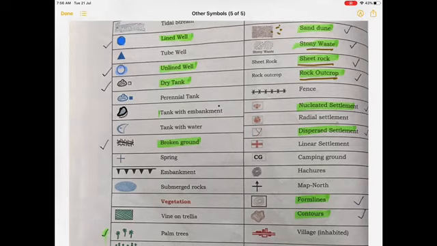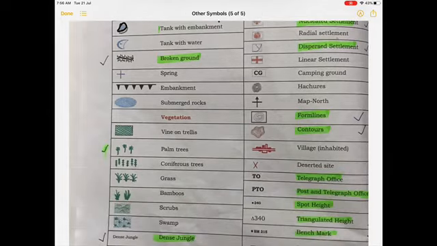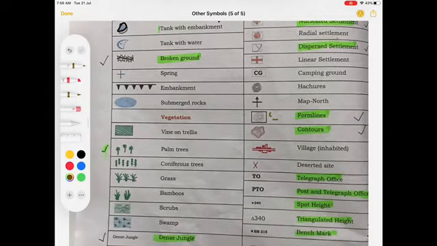Next symbol that we talk about is the form line. Form lines are shown with the help of dotted brown color circles, right? And these form lines are marked in inaccessible areas where it is difficult to go. With these lines the height is not mentioned, and they indicate the approximate height of that area.